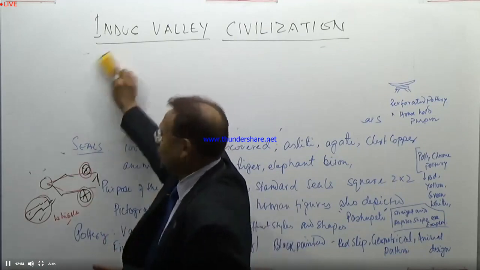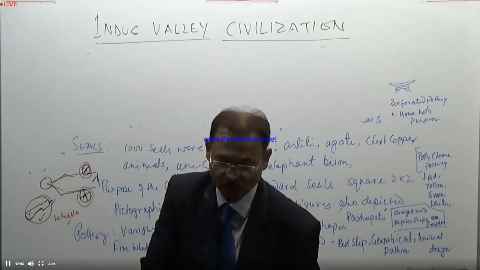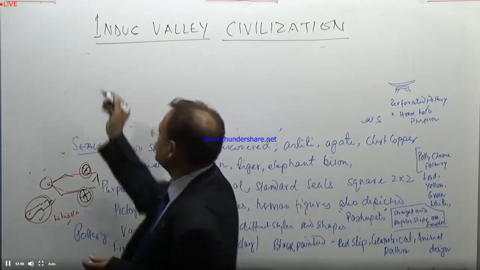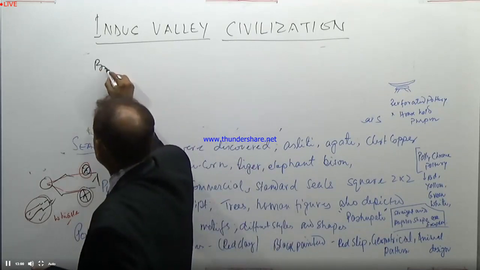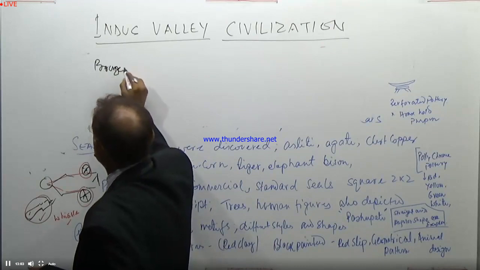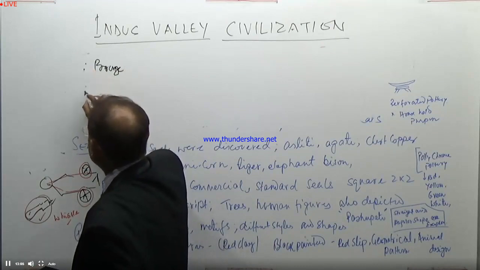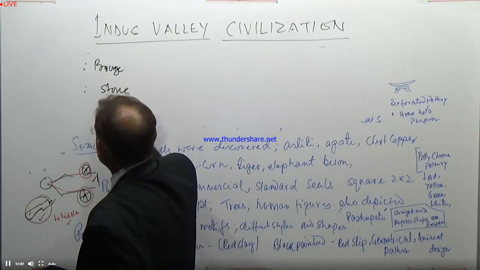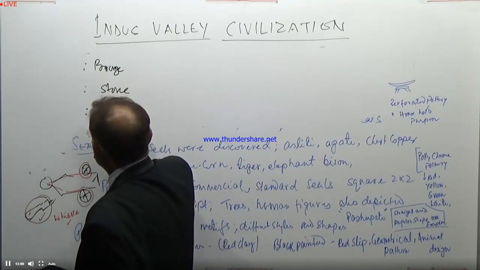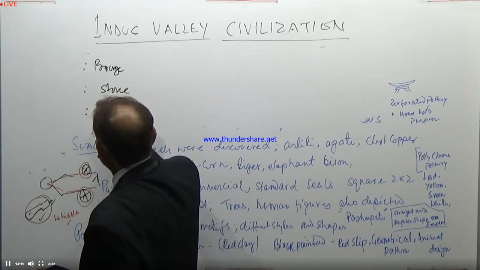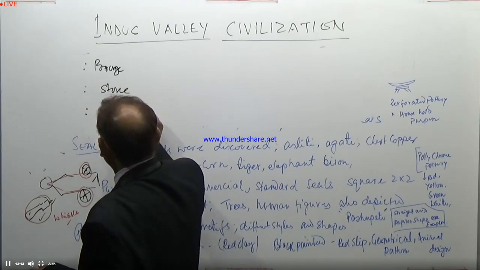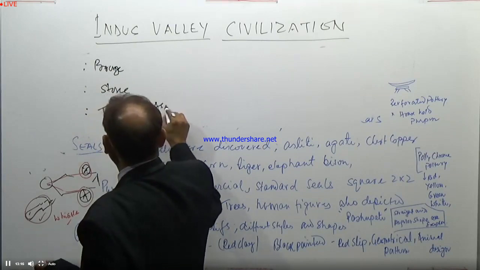The first one is what? It is bronze. Another one is what? Stone. Another one is again terracotta, made of steatite.